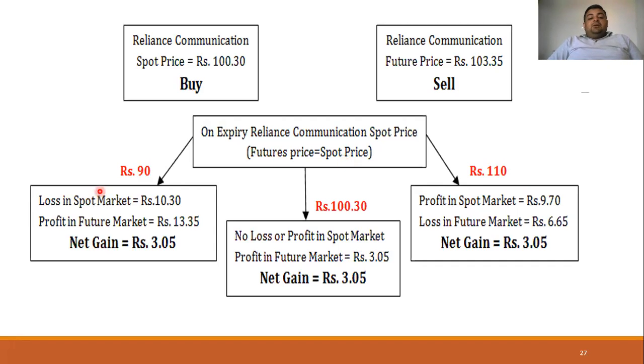Now, what happens if the price in the spot market falls to rupees 90? It means that there is a loss of 10.30 per share in the spot market, whereas we have already sold at the rate of 103.35 in the forward market. In the future market, we will have a profit of 13.35, because 103.35 minus 90 is 13.35, and here 100.30 minus 90 is 10.30. So the net gain will be INR 3.05 per share.